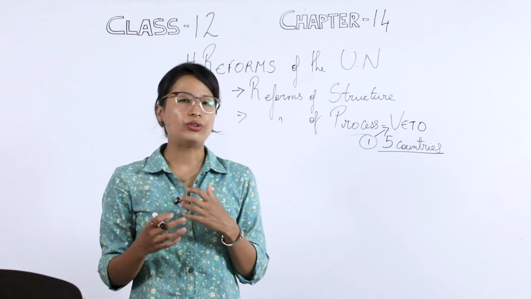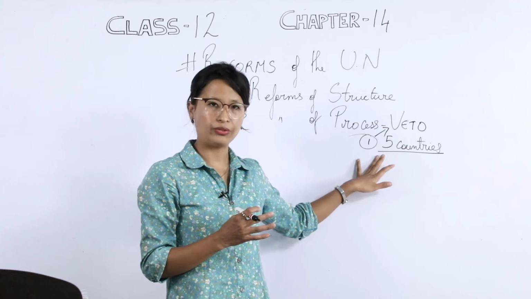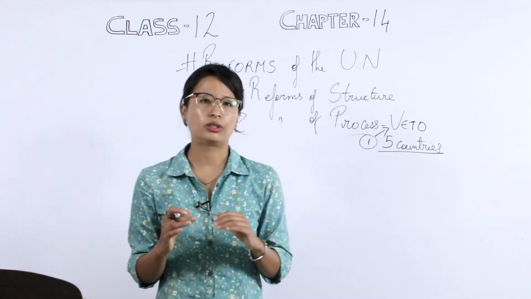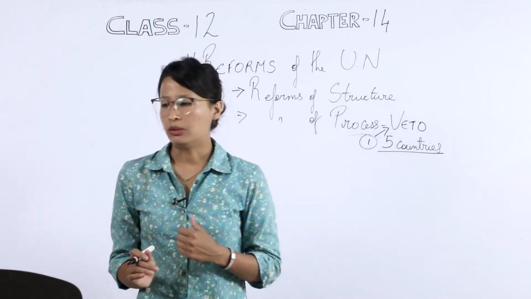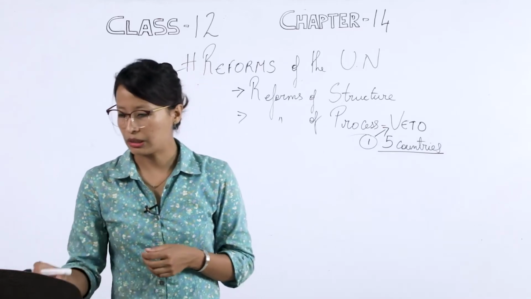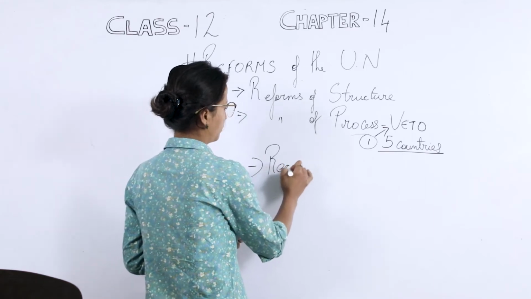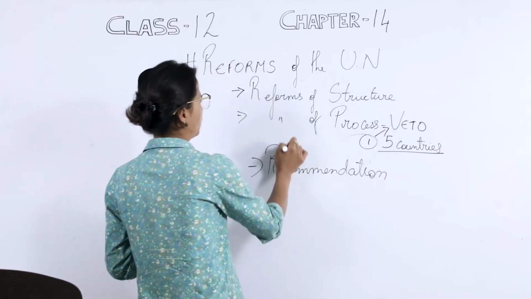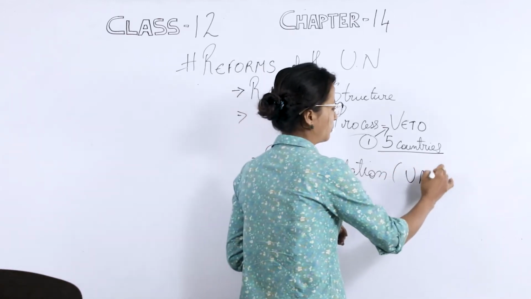On the other hand, the functioning of the UNSC becomes undemocratic because most of the decisions are taken by the 5 countries, okay? And if one of them does not accept a decision, that decision is rejected. So this, in point number 2, reform the process: the world community, the other countries, want the UNSC to be more democratic in its functioning. So recommendations were made, so as to bring about a reform, especially to the UNSC.